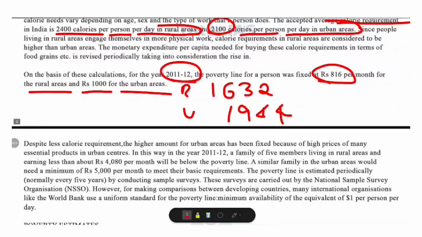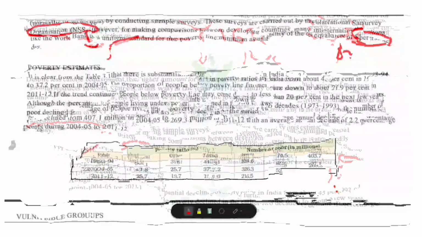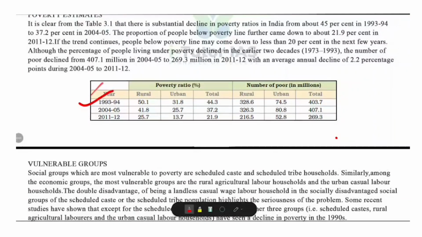And who decides this? NSSO, the National Sample Survey Organization, conducts surveys every 5 years. For world comparison, the World Bank uses $1 per person per day, and the updated standard is now $3 per person per day. Look at this box. In 1993-94, 45% of India's population was below the poverty line. By 2004-05, it reduced to 37.2%. By 2011-12, it further dropped to 21.9%. This means in less than 20 years, poverty has halved.